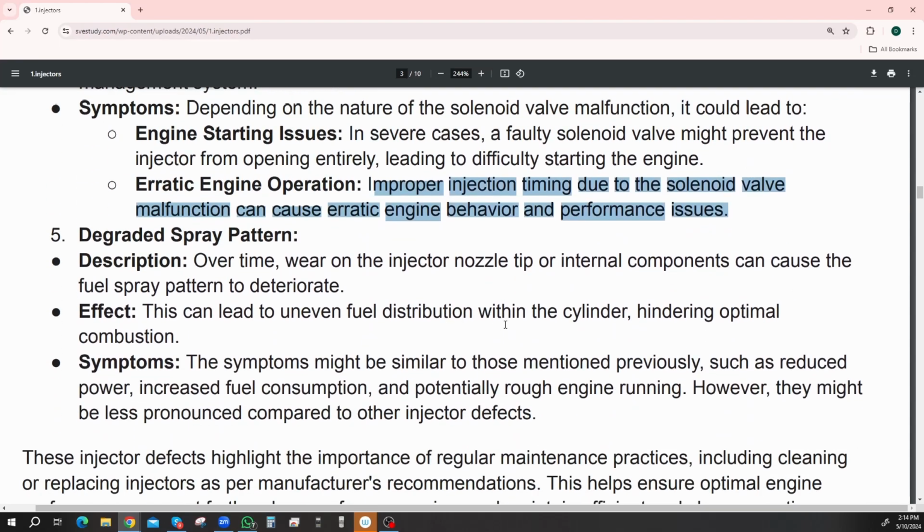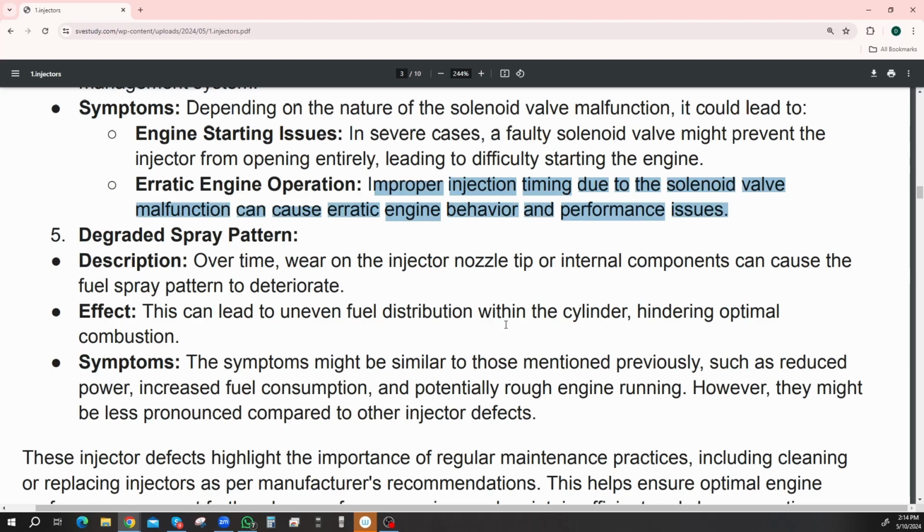All right, number 5 is degraded spray pattern. Over time, wear on the injector nozzle or internal components can cause the fuel spray pattern to deteriorate. So it's not spraying evenly. It'll be spraying, like I said, off to one side. This can lead to an uneven fuel distribution within the cylinder, hindering optimal combustion.